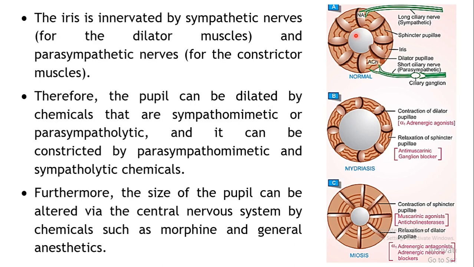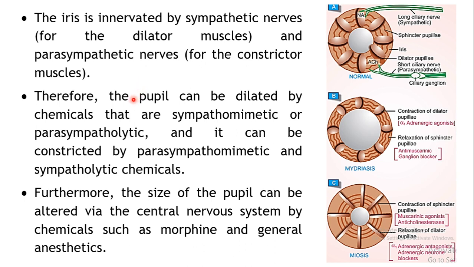And the iris, as I have told you, controls the size of the pupil, the opening which is present in the middle, that is known as the pupil. So as these two types of muscles contract or relax, they will change the size of the pupil as per the requirement. If there is more light coming in, your pupil will constrict, right, to restrict the amount of light which is entering your eye.